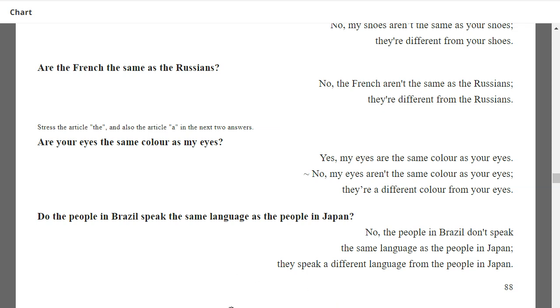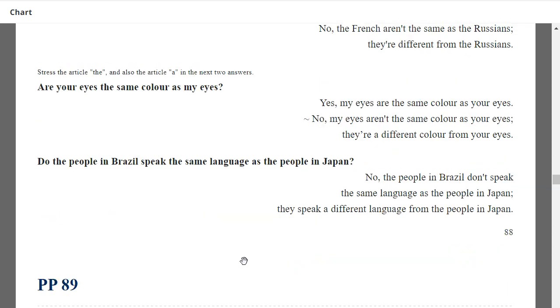Next, do the people in Brazil speak the same language as the people in Japan? No. The people in Brazil don't speak the same language as the people in Japan. They speak a different language from the people in Japan.